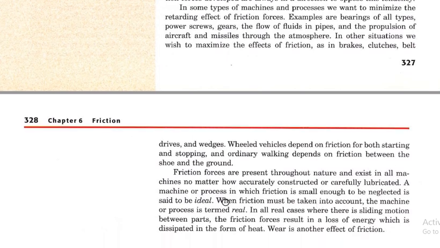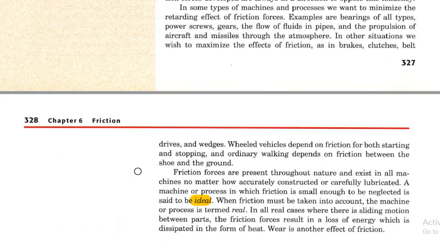A machine or a process in which friction is small enough to be neglected is known as an ideal system or ideal machine. So if we use a machine where the frictional phenomenon is so minimal that it can be neglected, this type of machine, process, or system is known as ideal.